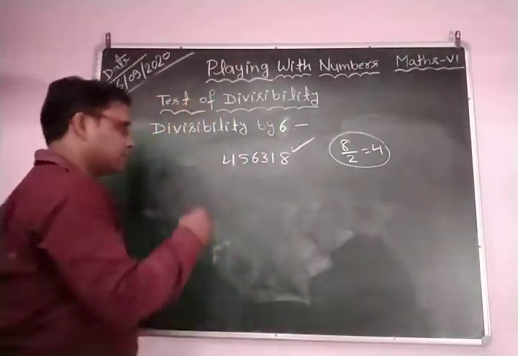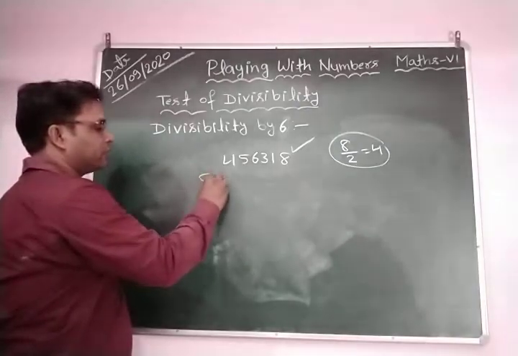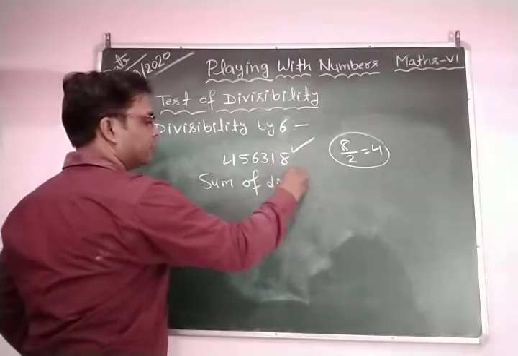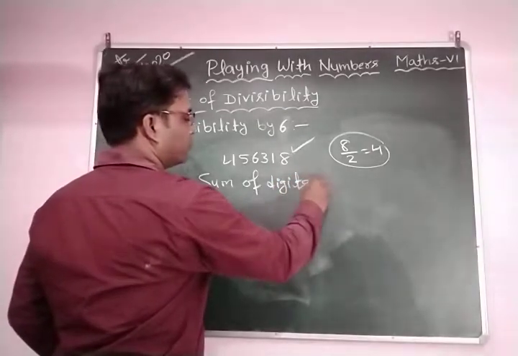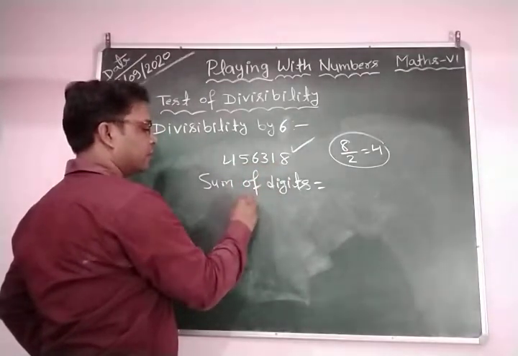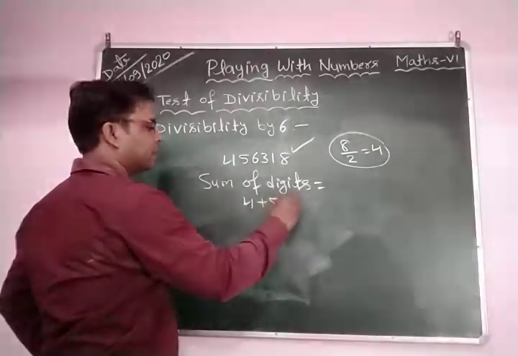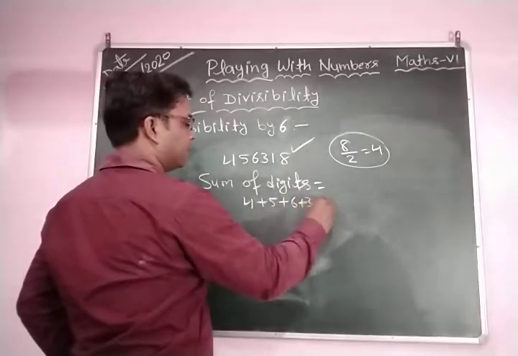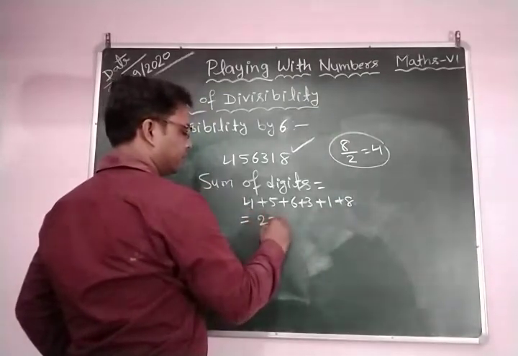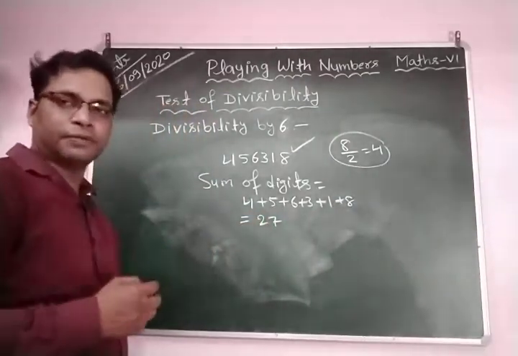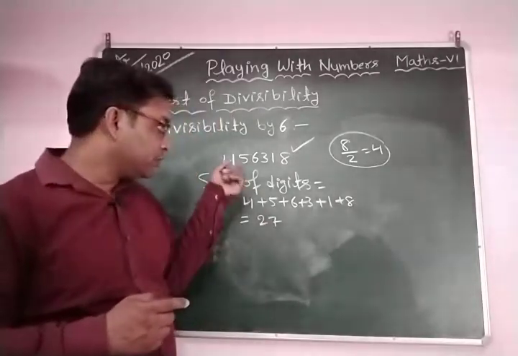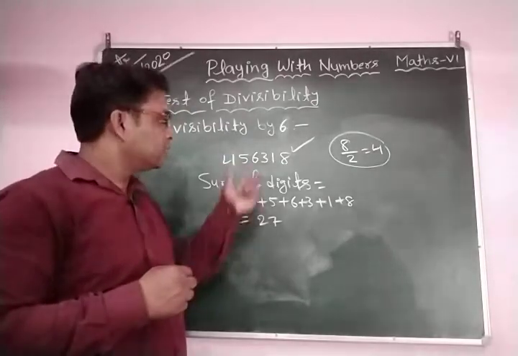So the sum of the digits of the number is equal to 4 plus 5 plus 6 plus 3 plus 1 plus 8. This is equal to 27. So 27 is a multiple of 3, which means 3 divides 27. It means that this number is divisible by 3 as well.